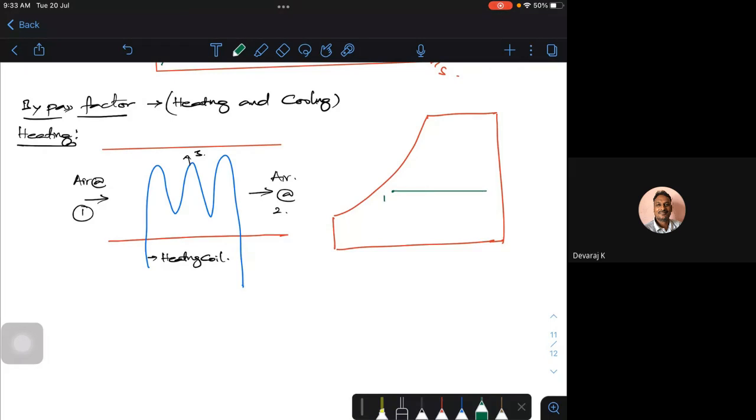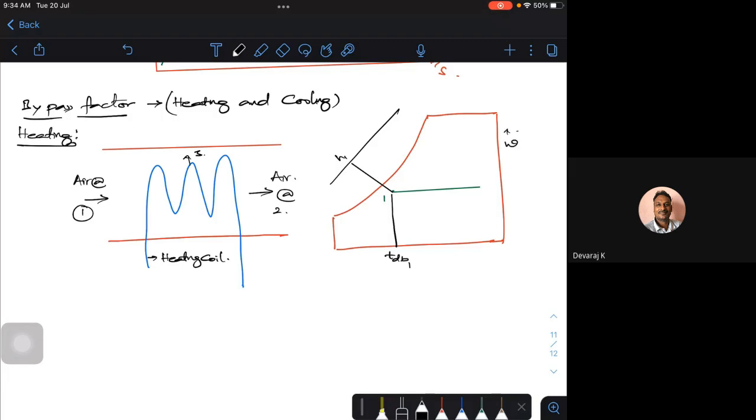I'll show where it is 2, where is 3. I'm trying to go in this direction. The corresponding temperature here is your dry bulb temperature 1, and the corresponding enthalpy, I can say, will be my H1. And this is your omega in this direction.